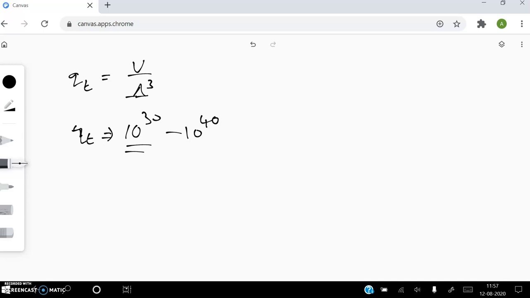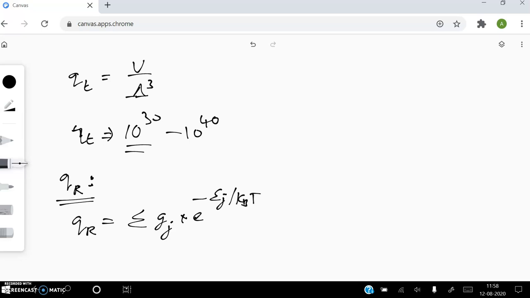Now the next partition function that I am going to discuss is the rotational partition function, QR. What is the rotational partition function? The general expression is summation of Gj into e power minus Ej by kBT, where rotational levels are usually represented as J. This is called the summation formula. Using this you can calculate the rotational partition function. You can also derive an integrated formula for the rotational partition function.